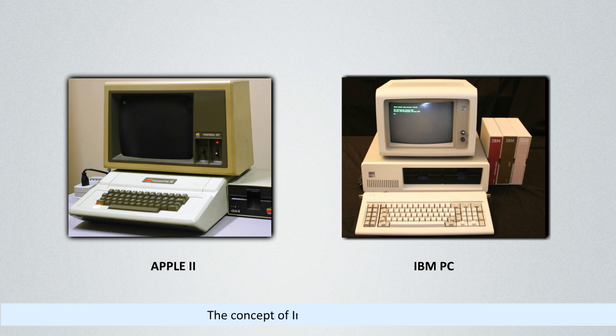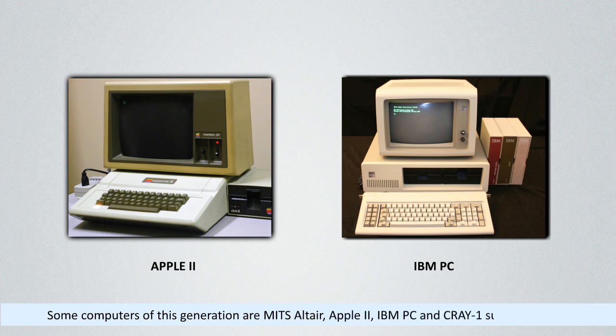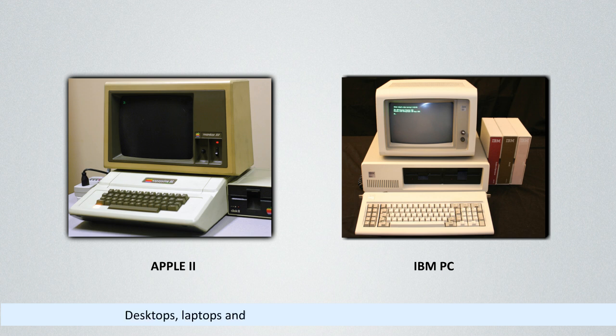The concept of Internet was introduced. They became easily available. Some computers of this generation are MIT's Altair, Apple II, IBM PC, and Cray 1 supercomputer. Desktops, laptops, and tablets are also fourth generation computers.